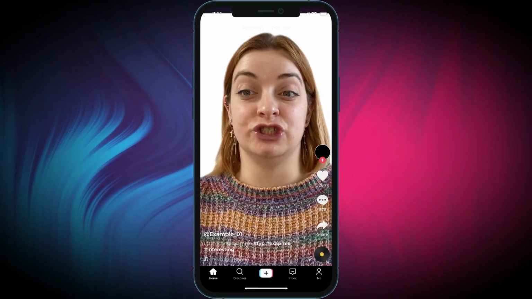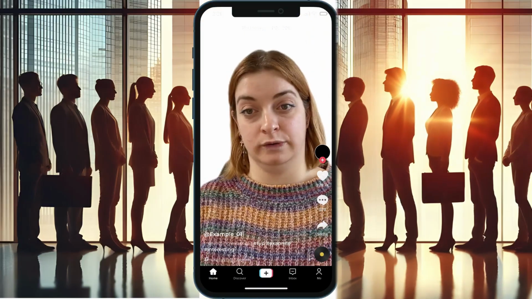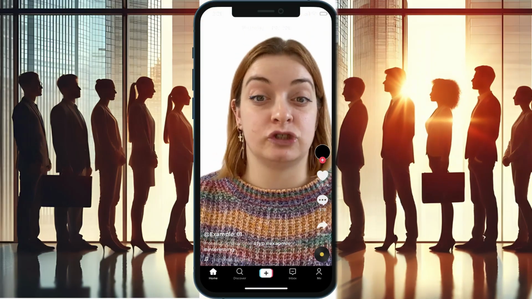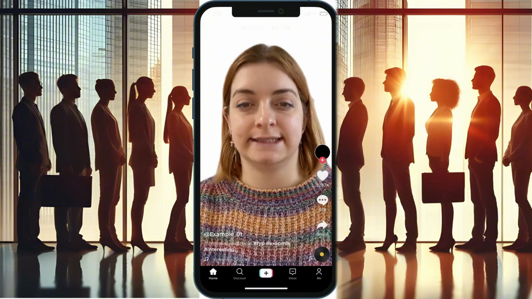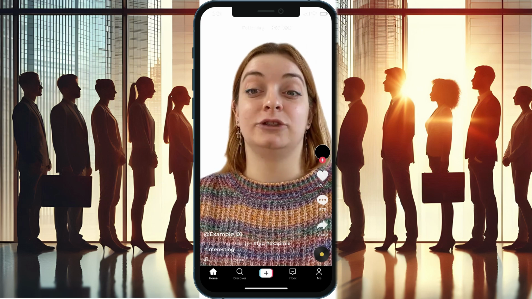Embracing TikTok as a journalistic tool allows us to connect with a younger, dynamic audience. By adapting our storytelling methods to be authentic, engaging, and platform-specific, we can ensure that credible news thrives in the digital age. Start experimenting with TikTok today. Share your stories, share your protagonist stories, engage with your audience, and be part of an evolving landscape of journalism.